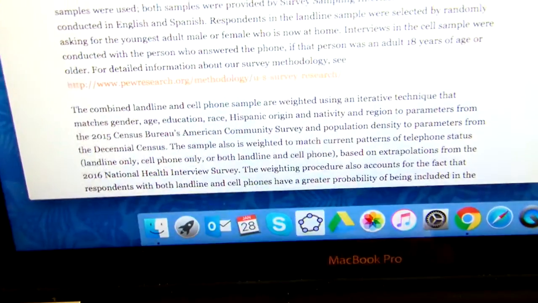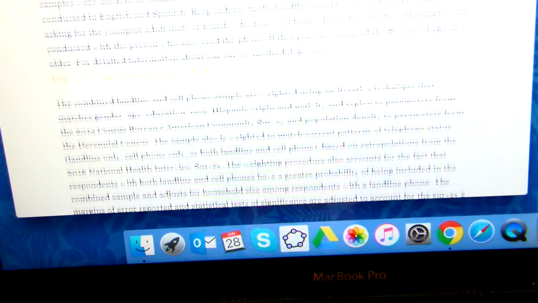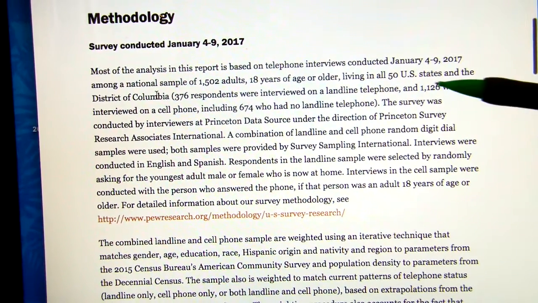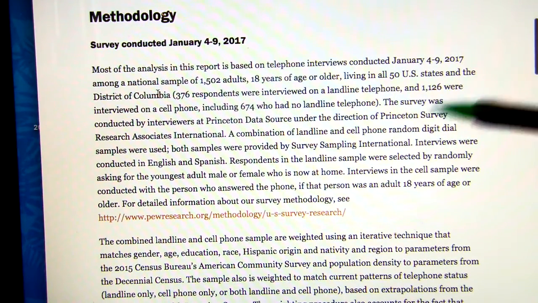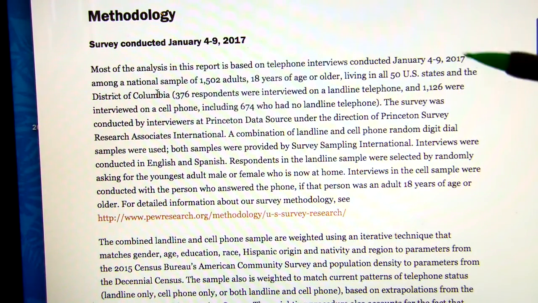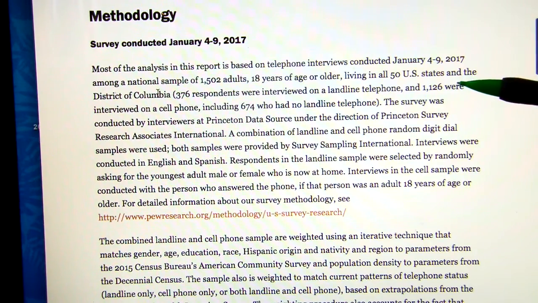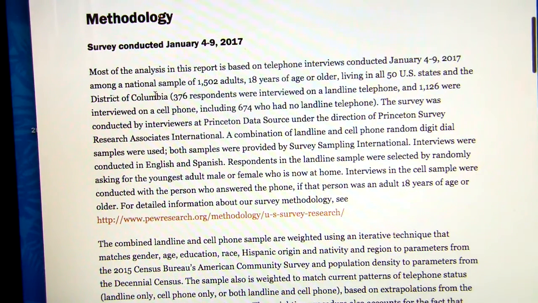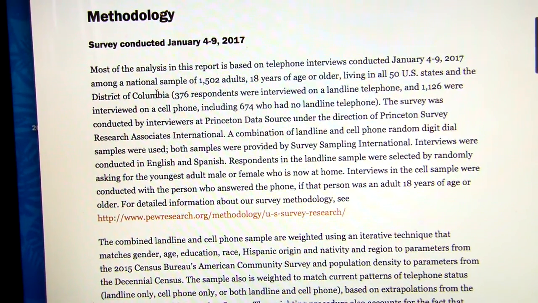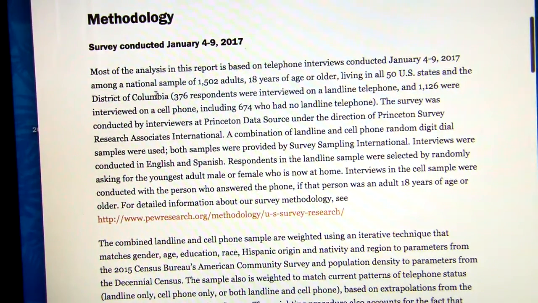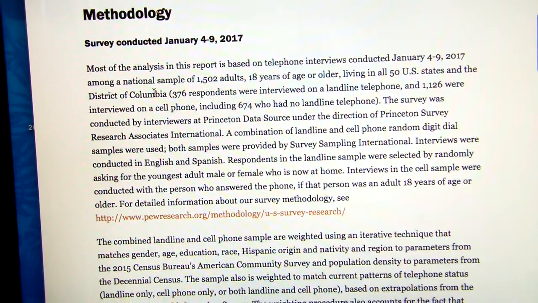I'm going to go to their methodology, and it says here that most of the analysis is based on telephone interviews when they interviewed 1,502 adults, 18 years or older, living in 50 U.S. states, landlines, cell phones, etc. So it's a bit more complicated than what I'm going to present because I think not everyone answered every question, but we are going to use the sample size as 1,502. Okay.